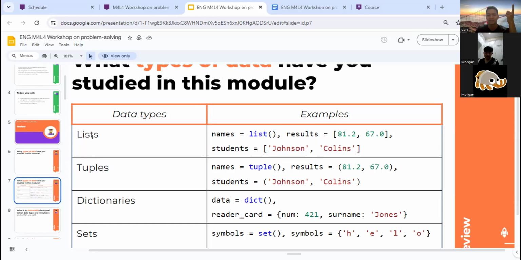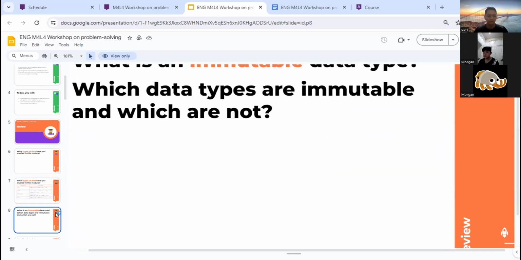Pretty sure tuples don't use index and just work normally. You can reassign, you can change, you can update the items in the tuples. And then for dictionary, I think there's no problem.